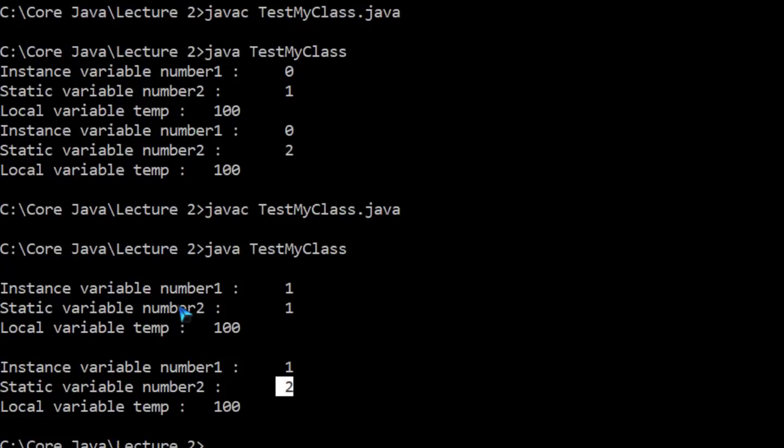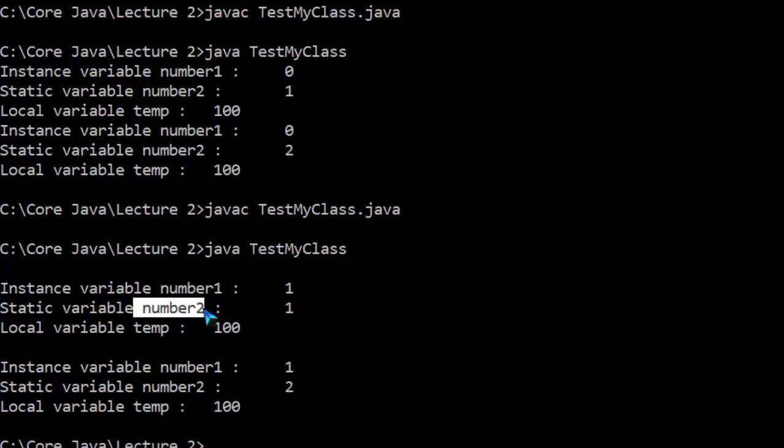So that is the difference. Look, number 2: for object 1 it is 1, for object 2 it is 2. Number 1: for object 1 it is 1, for object 2 it is also 1. So static basically shares a single copy with all objects. So object 1 and object 2 are sharing the single copy of number 2. So it is the same copy.